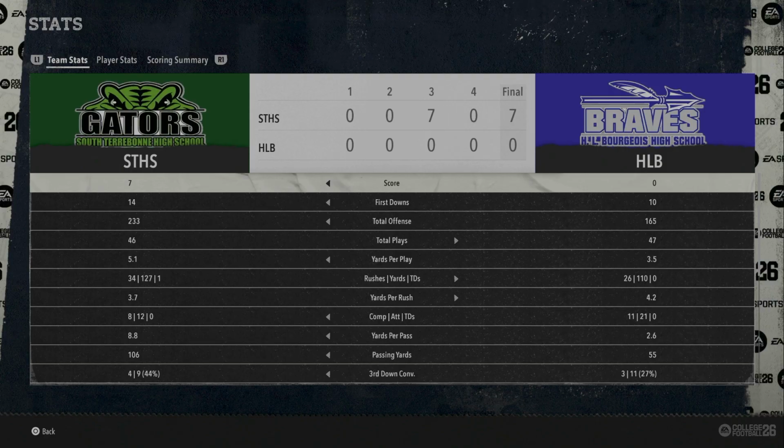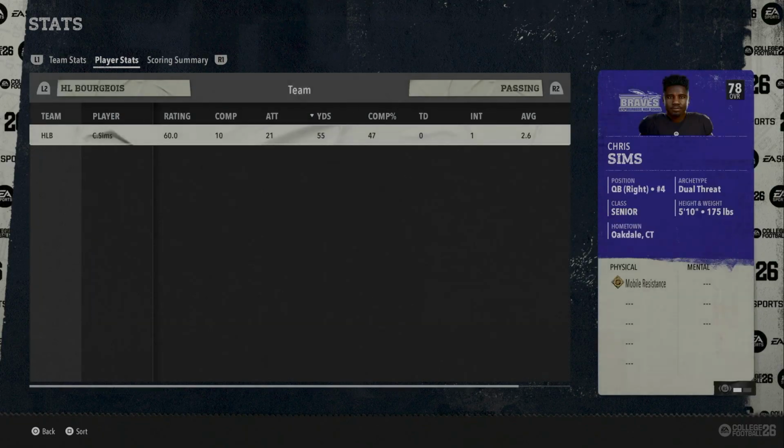All right. That does it for game one. A little bit closer than I think we all expected or anticipated. For a while, it didn't look like anyone wanted to win this game, did it? I'm not sure if it was the weather that played havoc on them or what, but very low scoring game, 7-0. South Terrebonne advances to 3-0, while HL drops to 0-3.